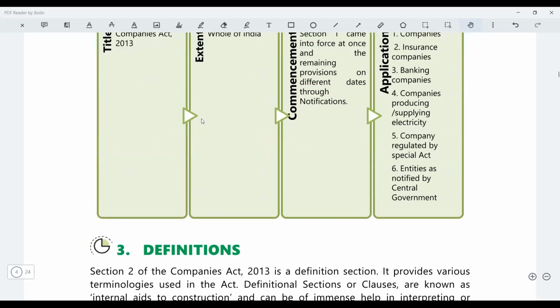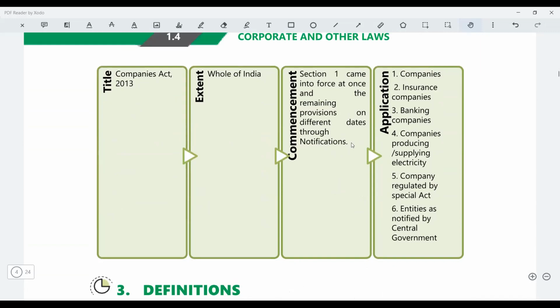So this is there: title, extent, commencement and application. The title of this act is still the Companies Act. Extent: it extends to the whole of India, the entire India is covered. Whether you incorporate a company in Maharashtra, Karnataka, or Assam, any place you go, the Companies Act would be applicable there.